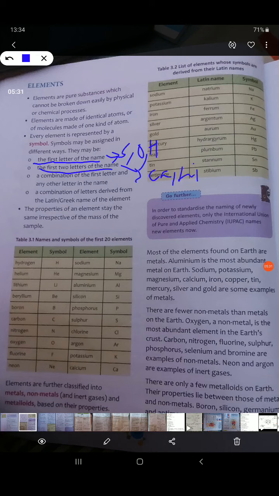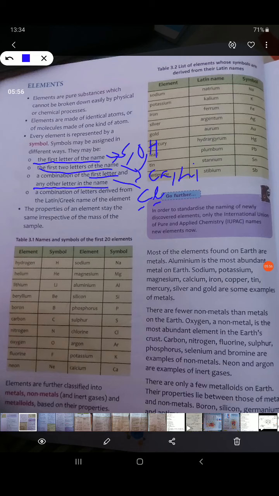A combination of the first letter and another letter in the name. The other letter which we are using here is the most prominent letter which comes when we pronounce that particular element. For example, chlorine. Chlorine is Cl. We don't write Ch. We write Cl. So it is the first letter and the most prominent letter.